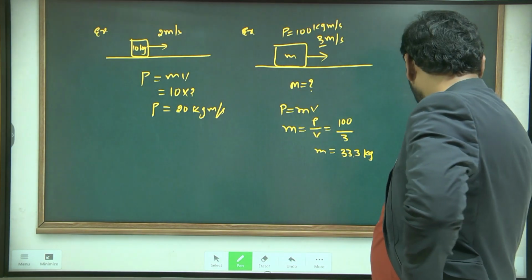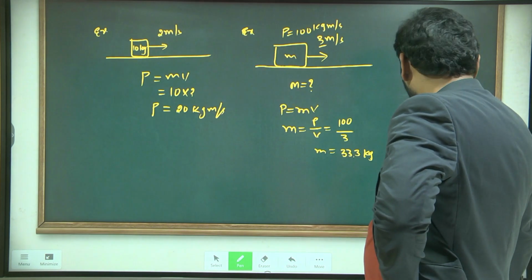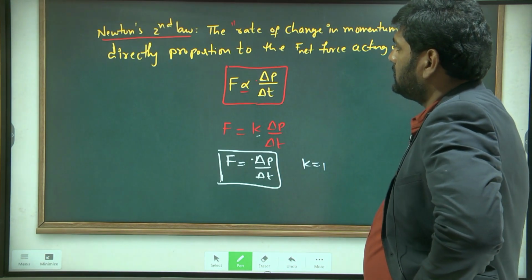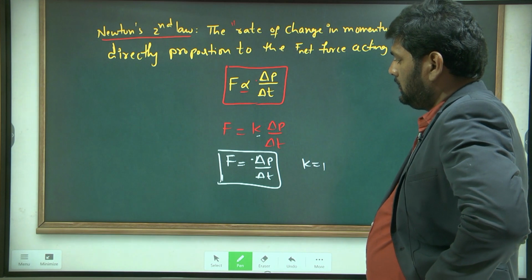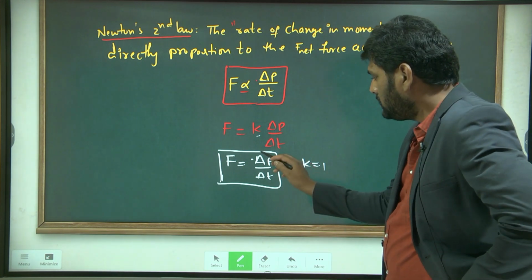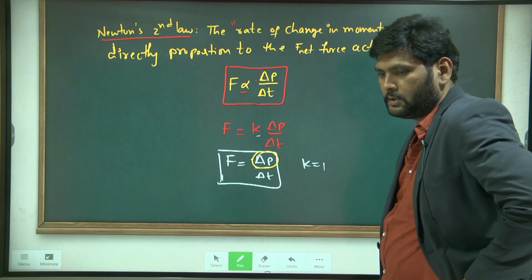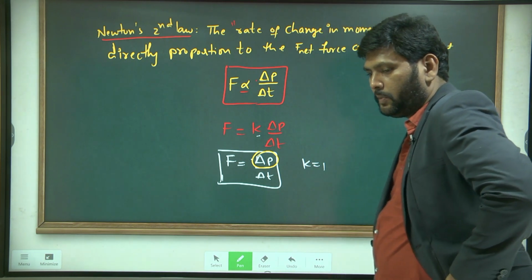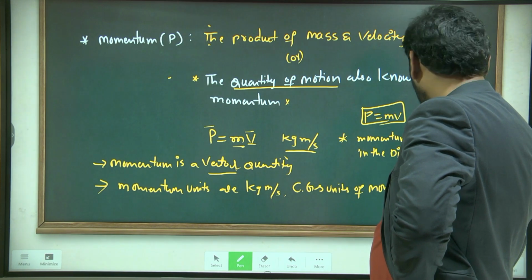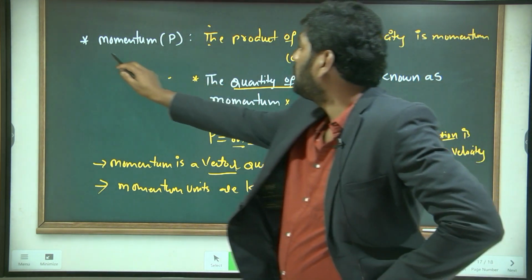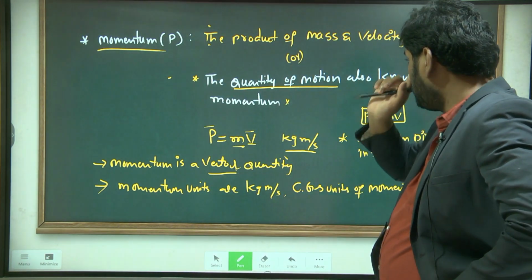Now, as you see the first slide, this is Newton's second law. In this law, what does it represent? Change in momentum. But here in this formula, you only got the momentum, it is not called change in momentum.